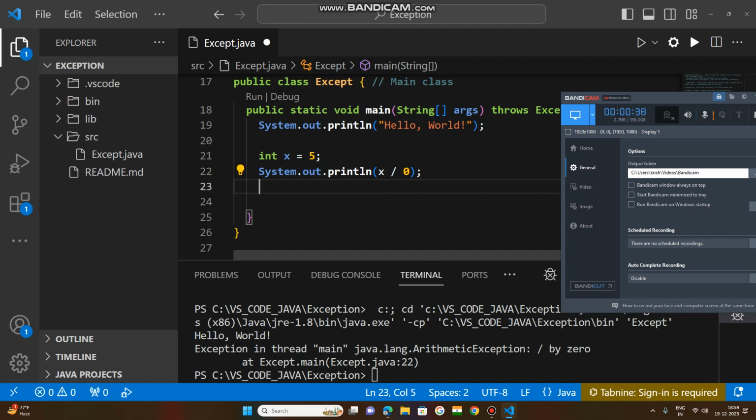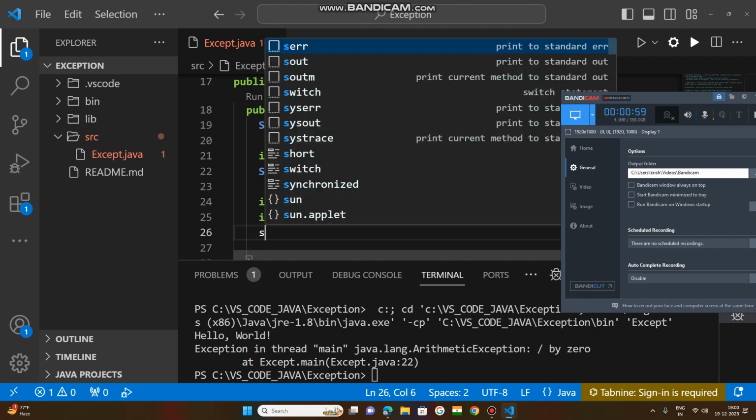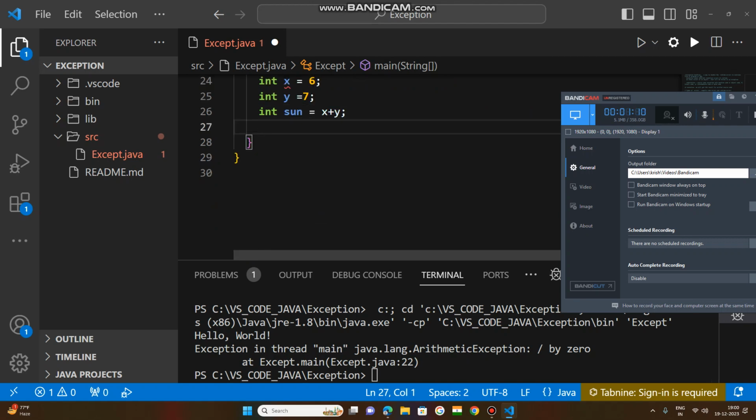After that, if n number of statements are there, int x is equal to 6, one more integer y is equal to 7. Now if you want to get the sum of these two numbers, int sum is equal to x plus y.